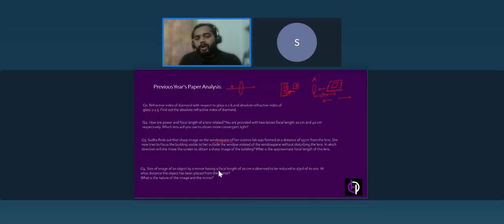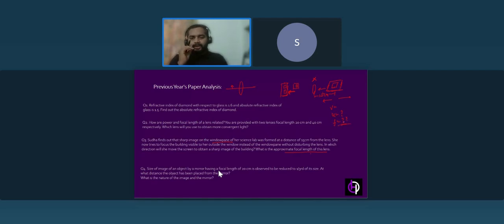Now, it's also asking for the approximate focal length of this lens. If we talk about the focal length, are we able to find it? We just have a value of v, the image distance. You don't have the u value, the distance of this building from the lens. You don't have the focal length either. So we can't find the focal length that is asked.